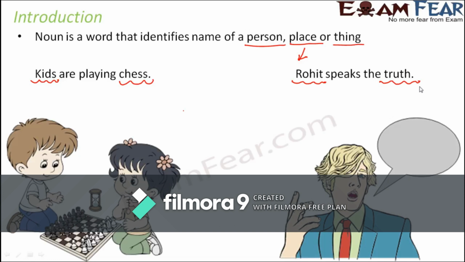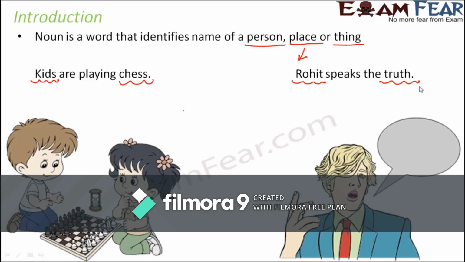It is something that we can feel, something which is present. So every time, what is the word that I am using? It's a thing. Truth is not a physical object. So it is not a thing in physical terms, but it is a thing which is present somewhere and whose presence can be felt. That way it falls under the category of a thing.